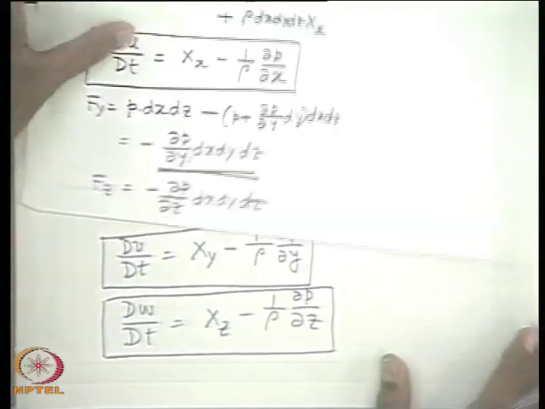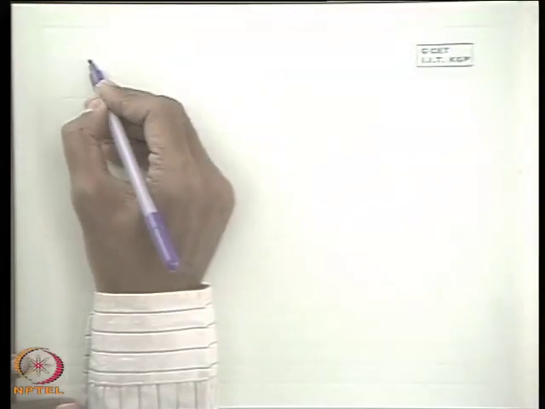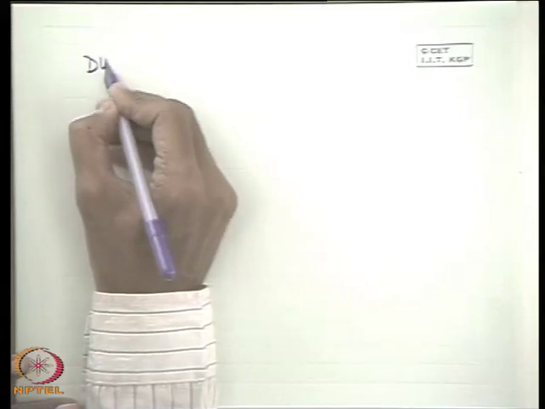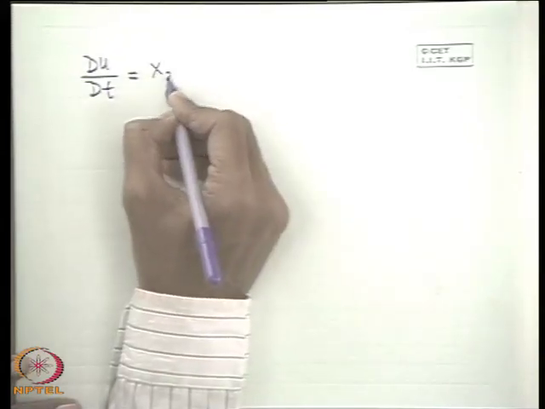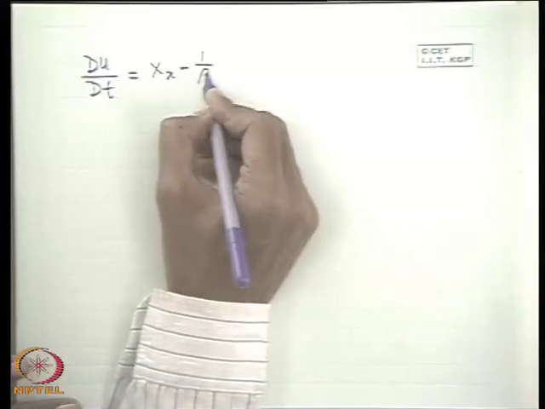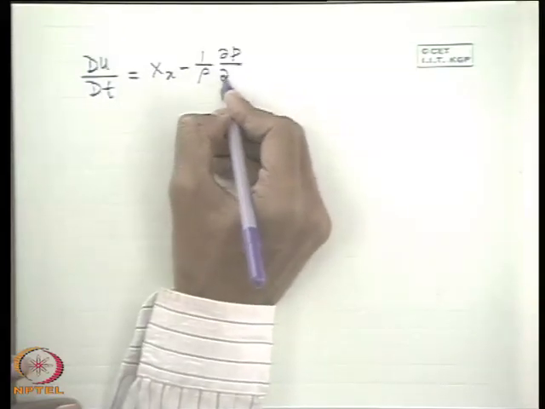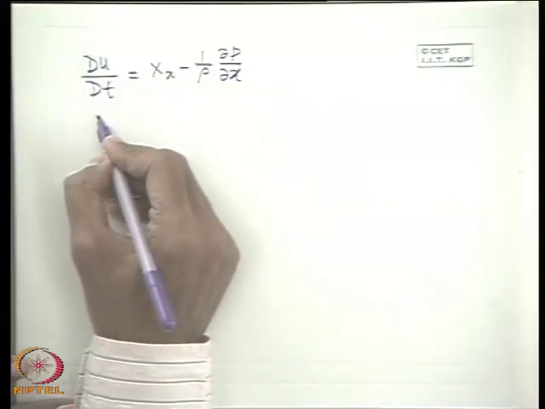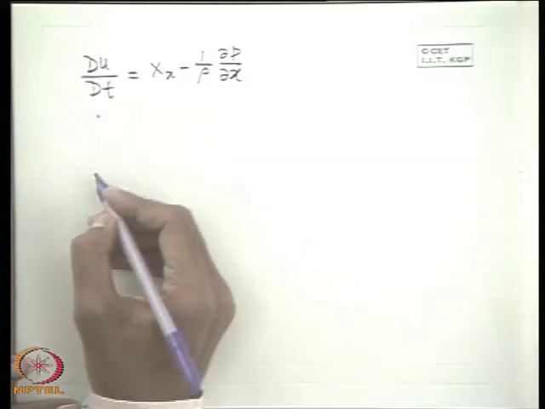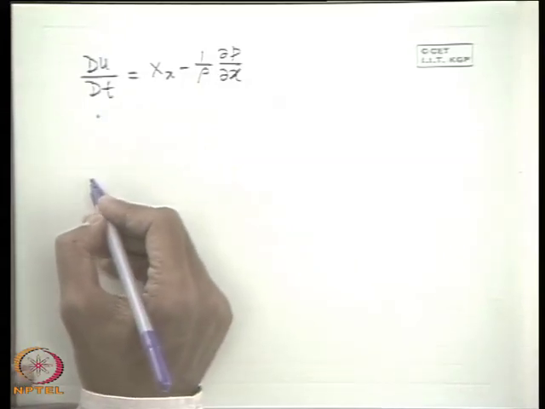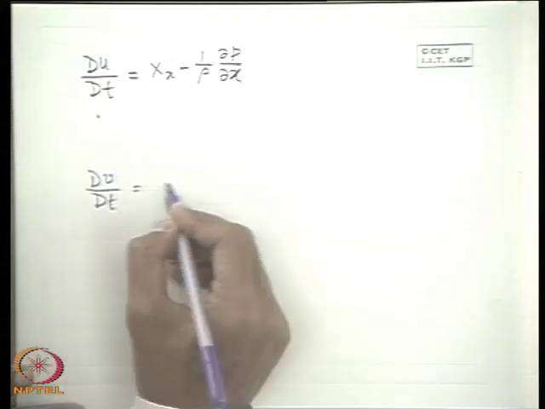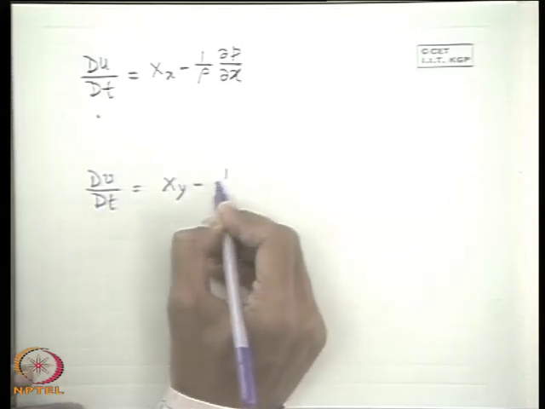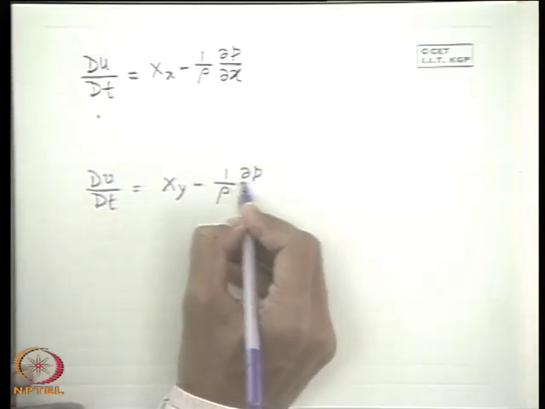Alright, now again I write this. In the x direction, the equation of motion is du/dt equal to X minus (1/rho) del P/del x. Similarly for the y direction, dv/dt is equal to Y minus (1/rho) del P/del y.